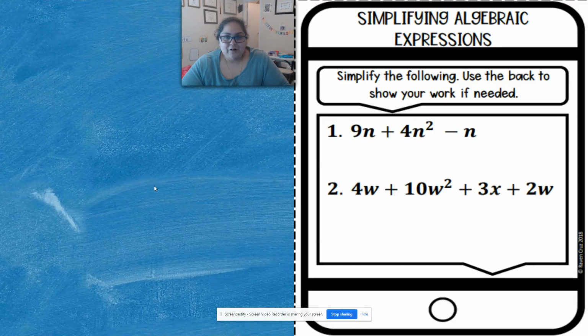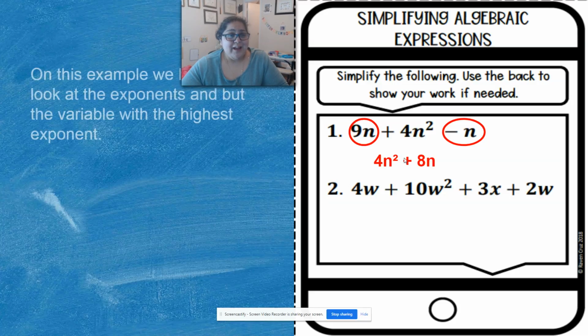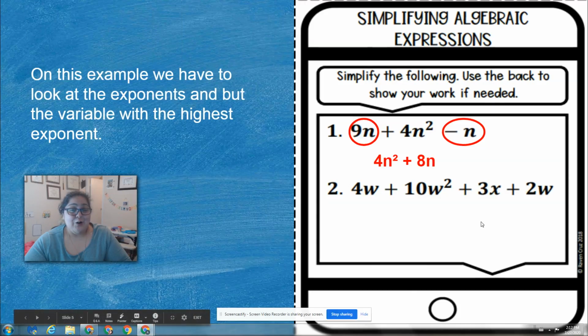All right, so here's another one. We circled, I used red, these two because they're like terms. They both have an n. And what's the imaginary number that I just said is there when there's a variable? A 1. So we're doing 9 minus 1. Okay, 4n squared plus 8n. And some of you are going to be like, why? They're both n. What's going on? This right here has an exponent. So I have to put them in order from highest exponent to lowest. Highest exponent to lowest.